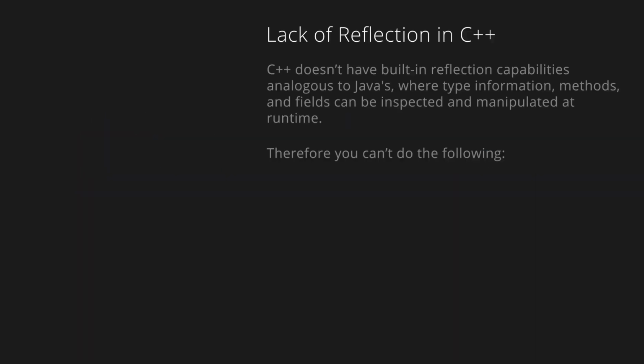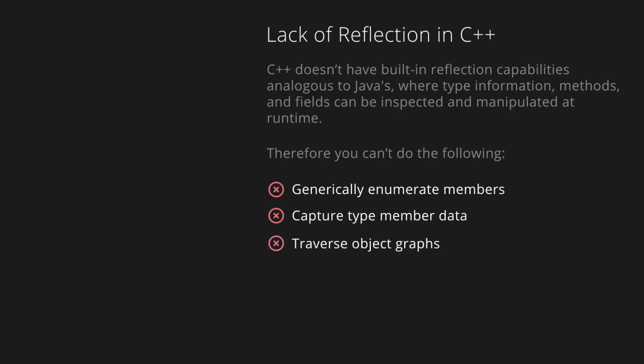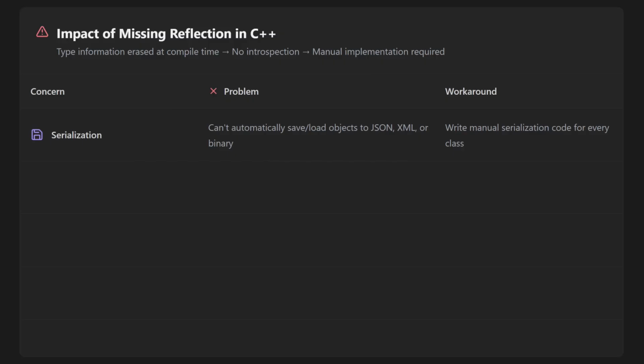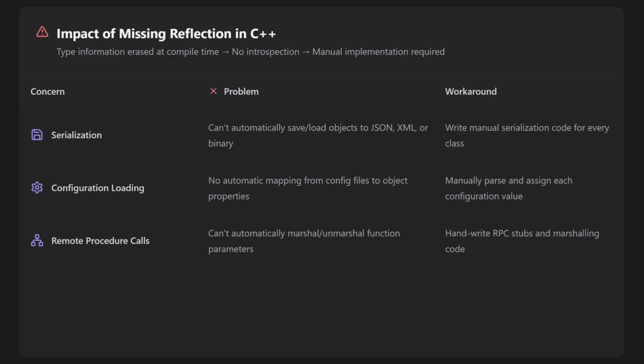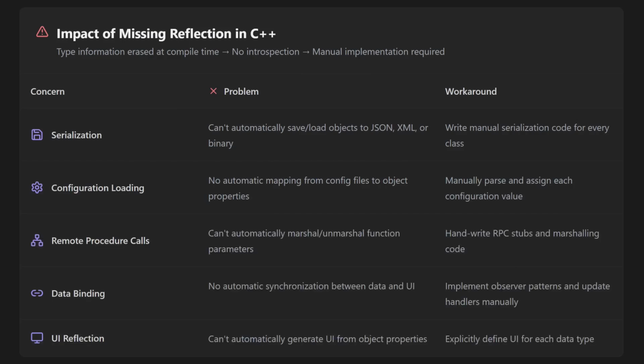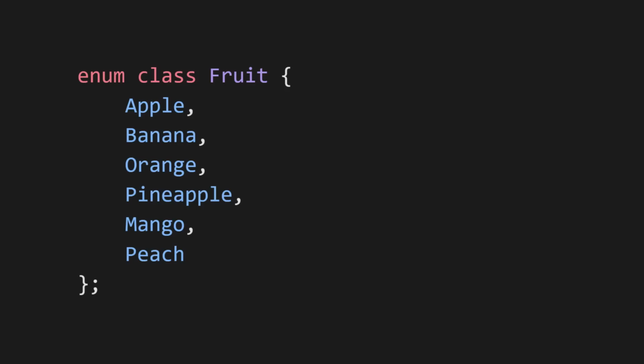The core issue is the absence of introspective access to an object structure. In C++, type information is largely erased at compile time, and there's no facility to generically enumerate members, capture type metadata, or traverse object graphs without explicit and often repetitive code. This not only inhibits serialization but also impairs related concerns, such as configuration loading, remote procedure calls, data binding, and UI reflection.